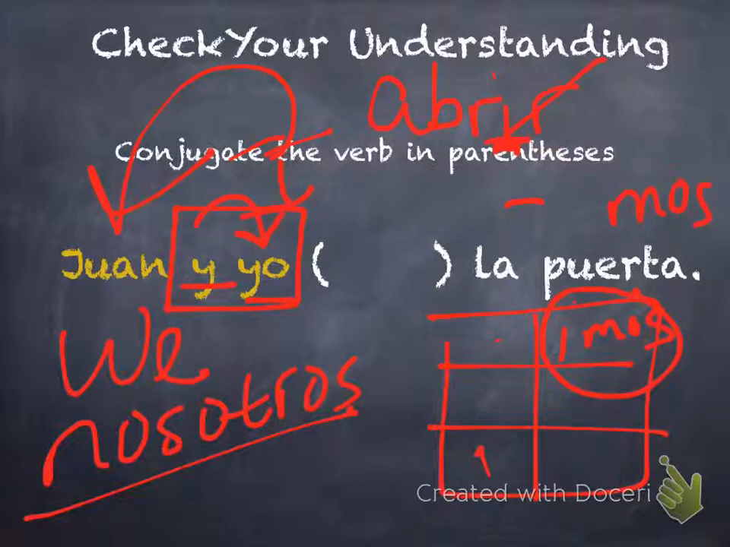Notice that the nosotros form is always MOS, and it changes. So if it's an AR ending verb, it's amos. If it's an ER ending verb, it's emos. If it's an IR ending verb, it's imos. So that's kind of an easier way to remember the nosotros form.